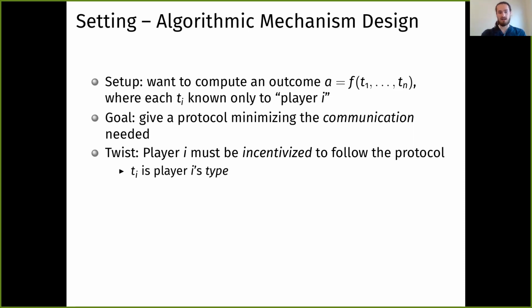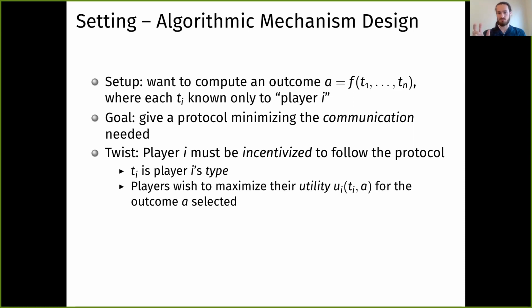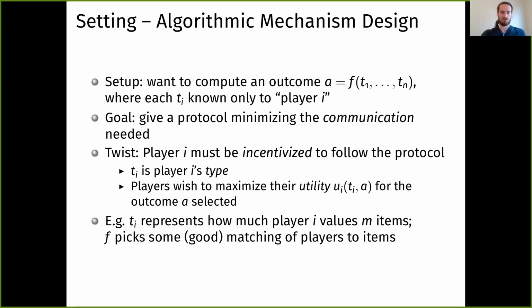Indeed, ti is player i's type, which determines their utility ui(ti, a) when outcome a is selected. And players only care about this utility, and they could care less about helping you to implement your favorite social choice function f. For a very simple example, ti could represent how much player i values m different items, and f is going to pick some good matching of the players to the items. And of course, the players could care less about the matching as a whole, they only care about the items they have.